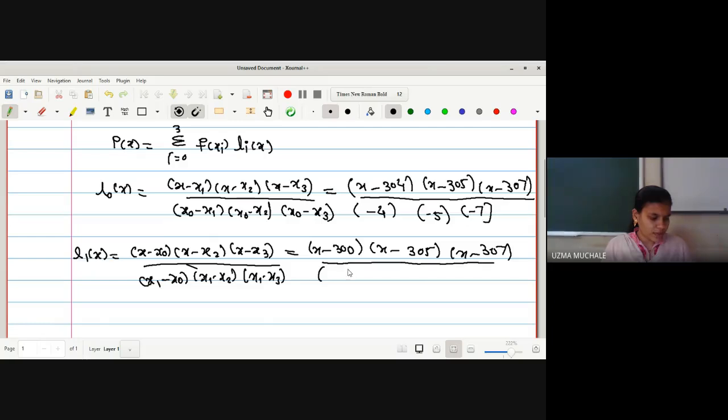The values we have are 304 minus 300, 304 minus 305, again 304 minus 307.